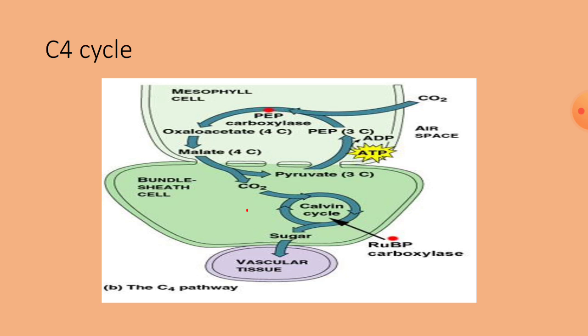occurs just below the surface region of the leaf, whereas the C3 cycle takes place in interior cells such as bundle sheath cells. There is no entry of oxygen at all. The CO2 that is liberated directly from the C4 cycle enters into the Calvin cycle without delay, without competition. It immediately starts the Calvin cycle and forms glucose molecules or sugar molecules.